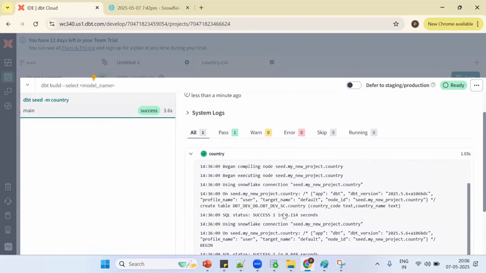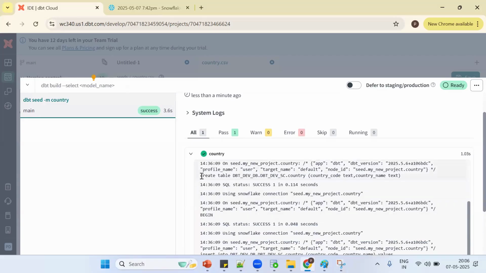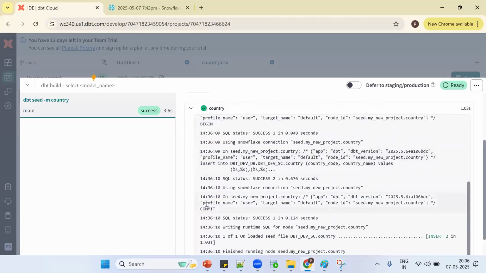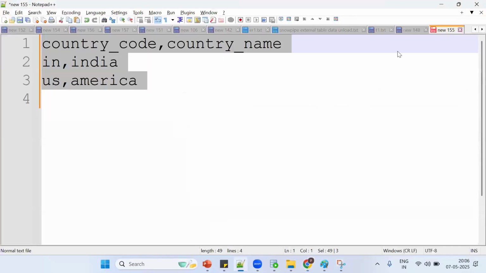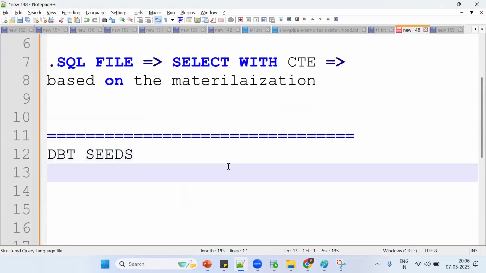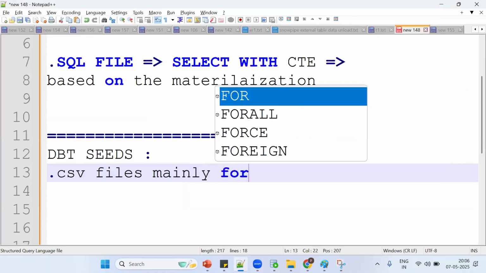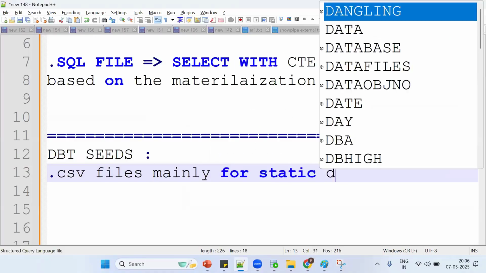First, what is created? The table has been created. So where exactly? In the particular target database, target schema, country table, country code text, country name text. First step: the table has been created by DBT. What is the second step? You see insert and committing. So here you need to understand, DBT seeds are CSV files, mainly for static data.